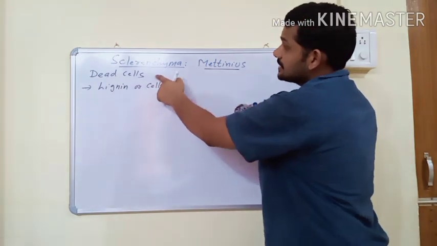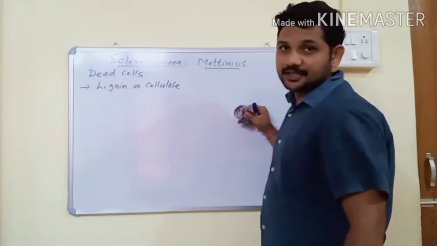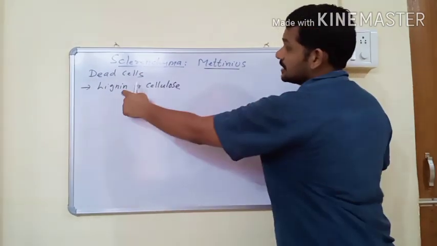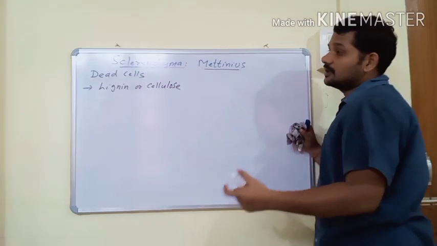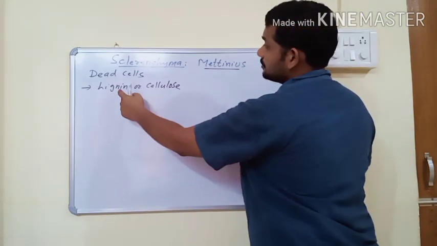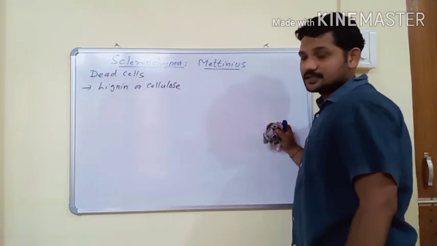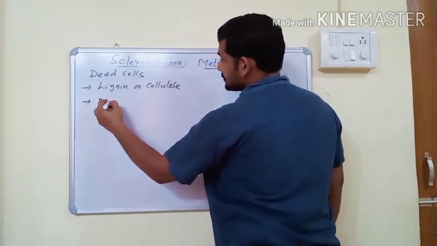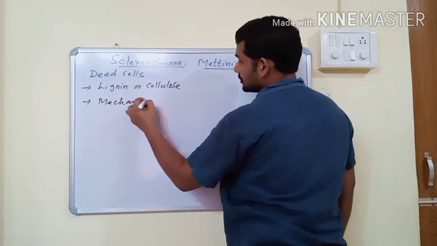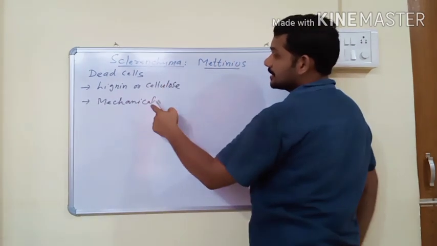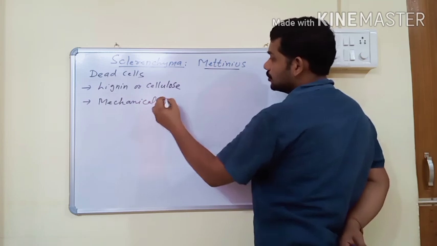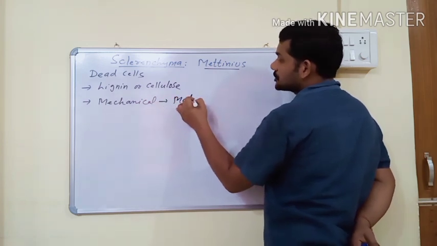In dead cells, the cell wall is made up of lignin. Since sclerenchyma is made up of dead cells, the cell wall has a larger deposition of lignin than cellulose. And this tissue gives mechanical support. The main function of sclerenchyma is to support mechanically various mature organs.